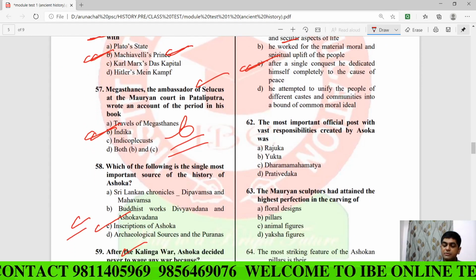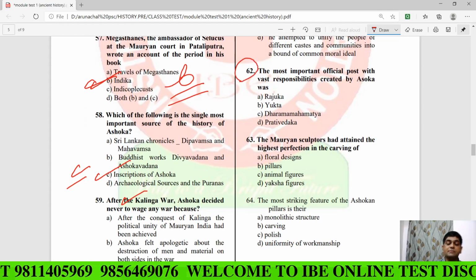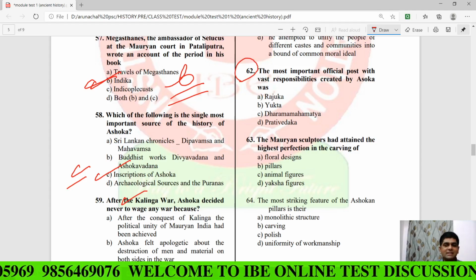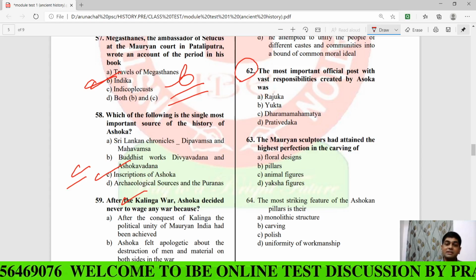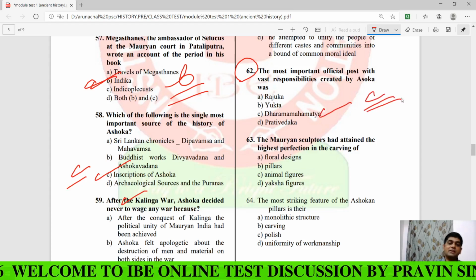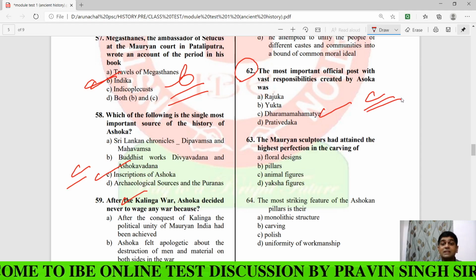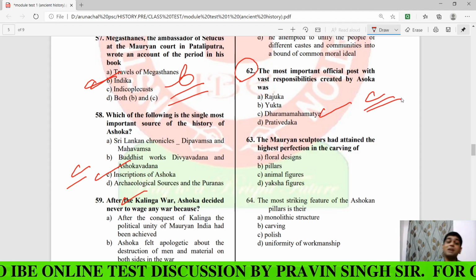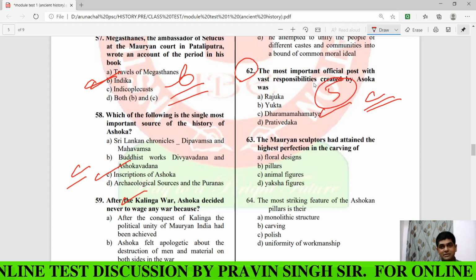Now, the most important official post with vast responsibility created by Asoka was, the answer is what? The Dhamma Mahamatra, or the Dharma Mahamatra. What was his duty? His duty was basically to spread the message of Dhamma. In which rock edict do we come to know about this Dhamma Mahamatra? The answer is major rock edict number 5.